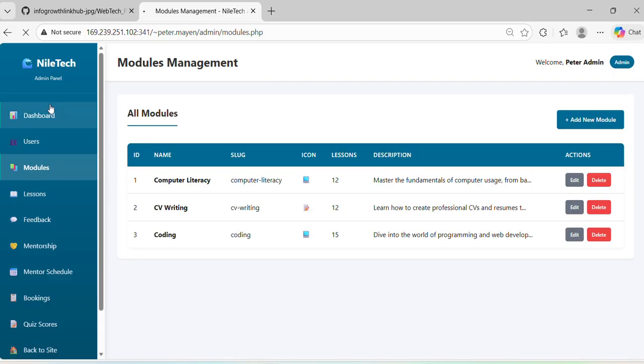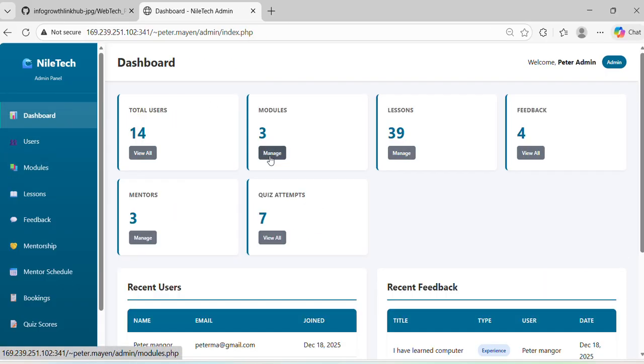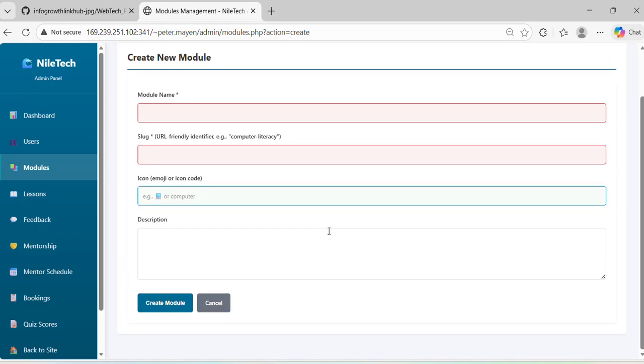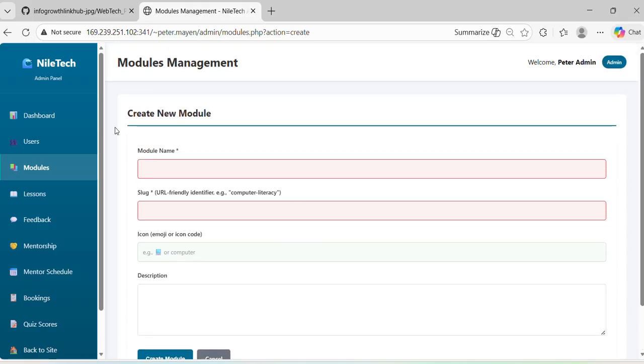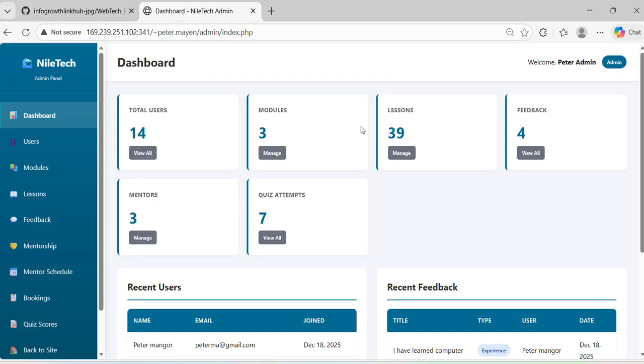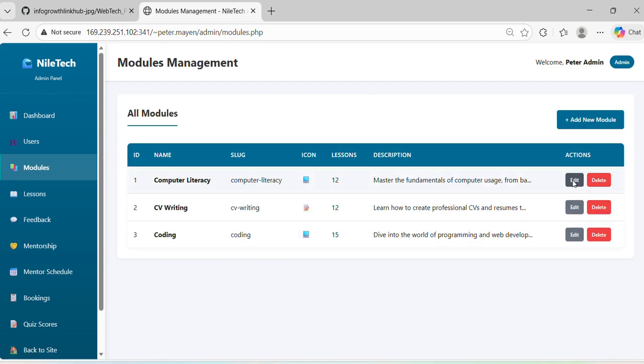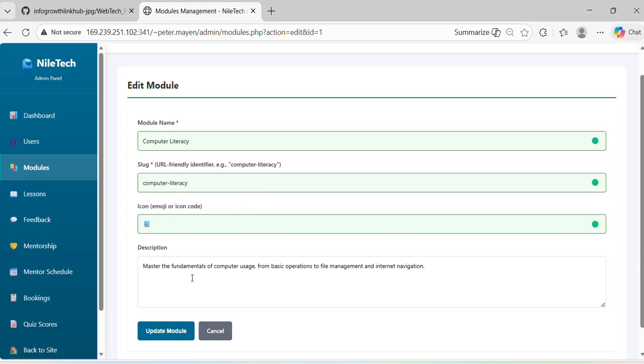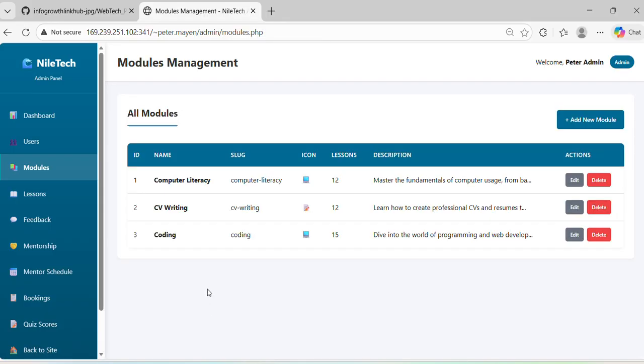And yes, these are the modules, and admin can see how many modules are there. You see these are the modules, and admin can add a module here just with some description, or do some editing with the modules. These are the things that admin can do.